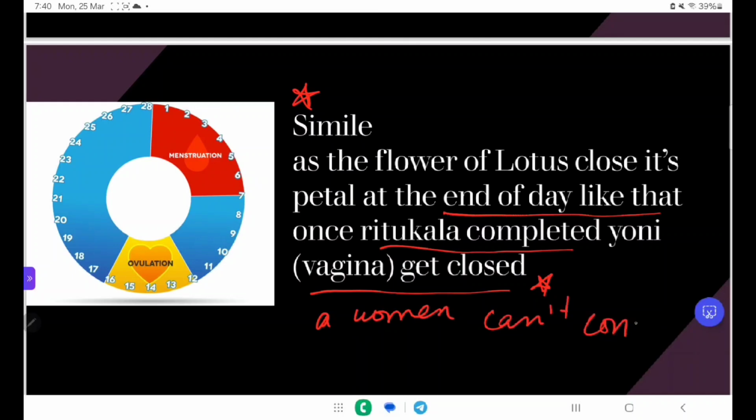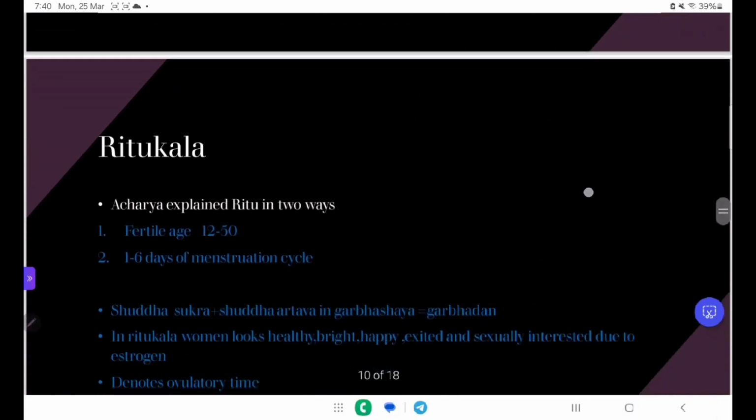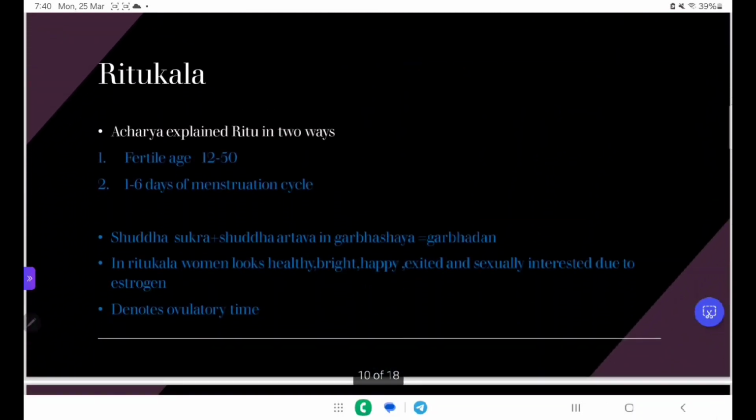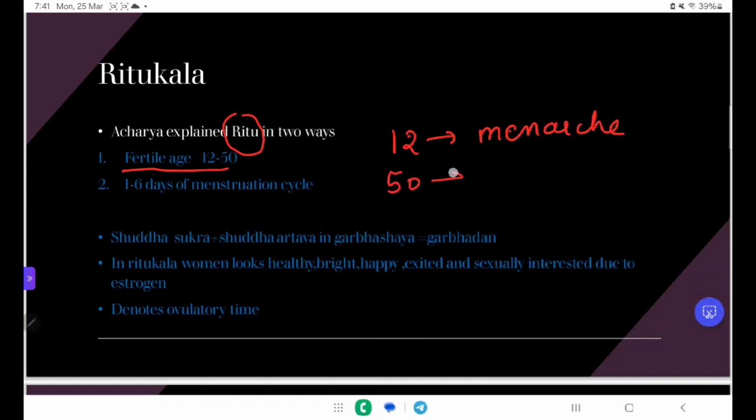A woman can't conceive. Here what is this line denoting? Actually our Acharya explained Ritu in two ways. The first way is the fertile age, that is 12 to 50. 12 means when the first menstruation comes, that is menarche, and 50 means when stoppage of menstruation occurs, that is menopause.